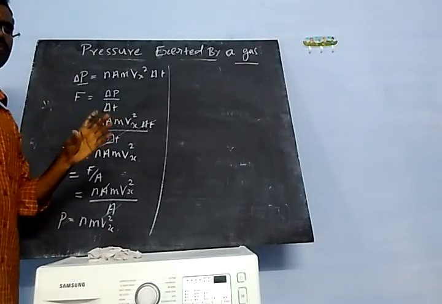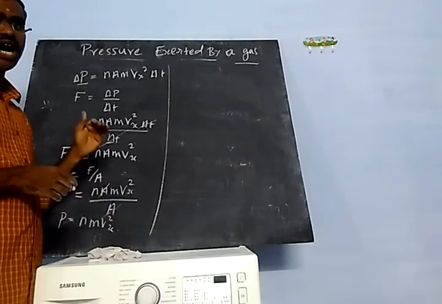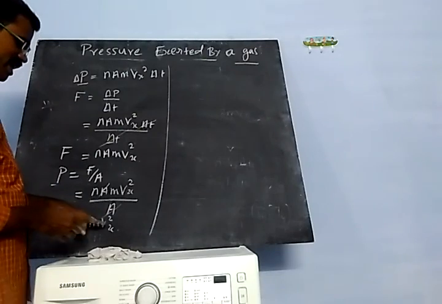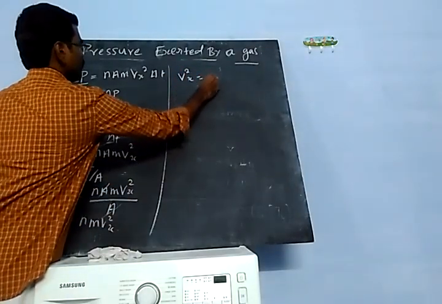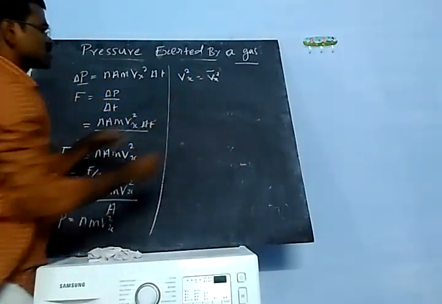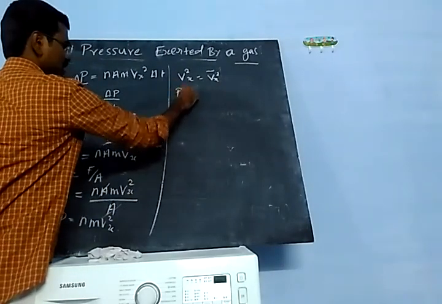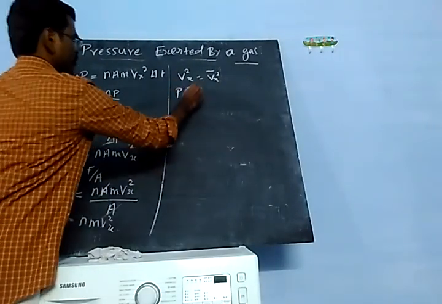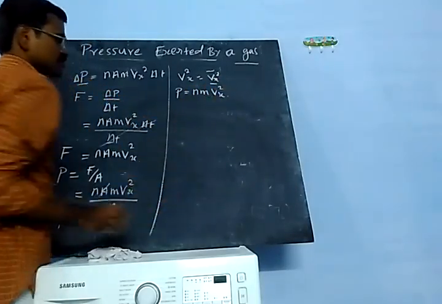So each molecule has a different velocity, and we have to calculate the average velocity. So v squared x you can replace by v bar squared x, which is called the average velocity. So the pressure exerted by the gas is P is equal to N m v bar squared x.